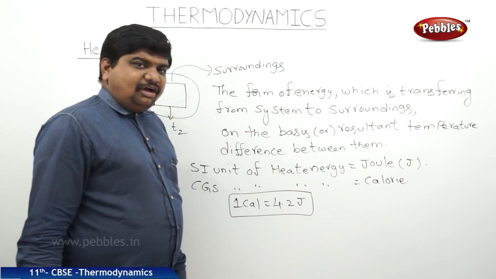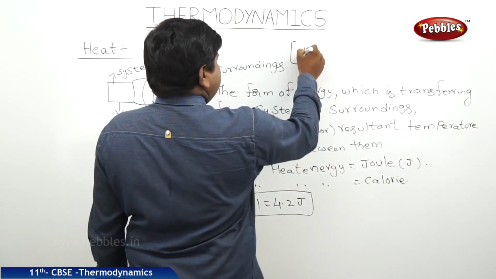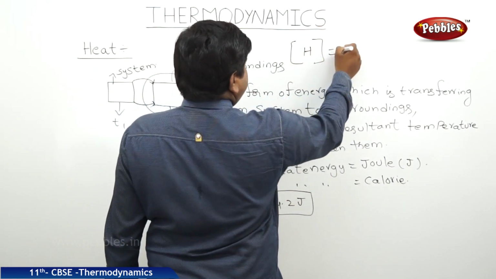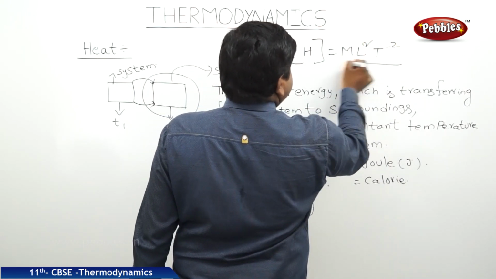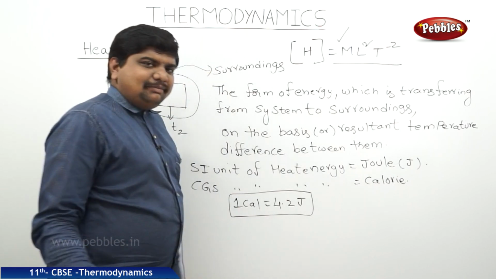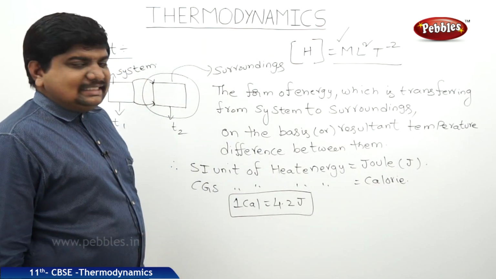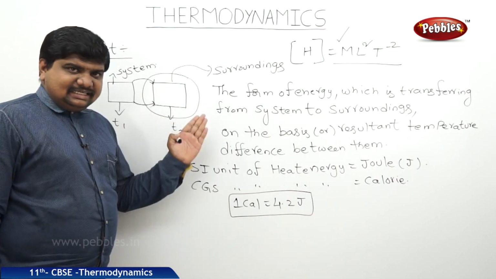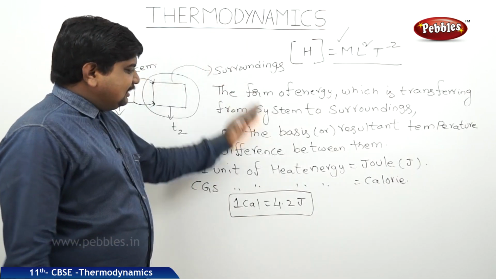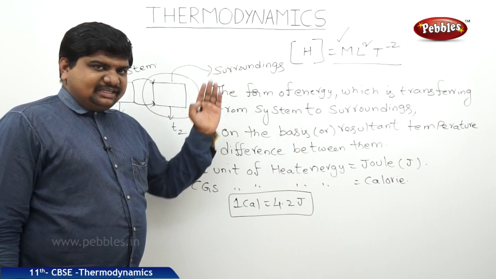The dimensional formula of heat energy is M L square T power minus 2. It is similar to the dimensional formula of work, energy, torque, and such. Like this we can define heat and its differences with respect to the thermal properties of matter.